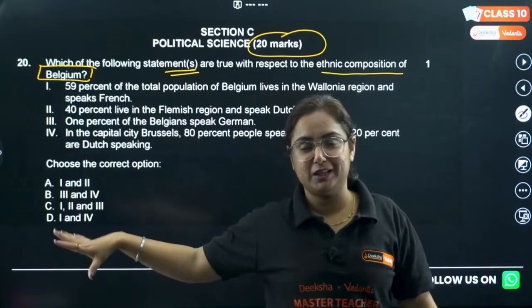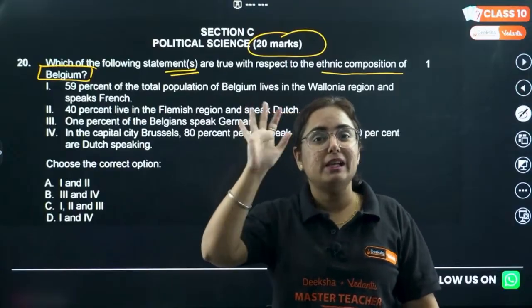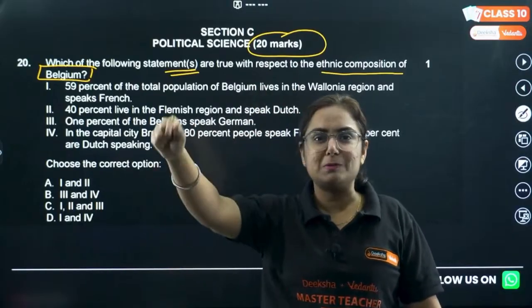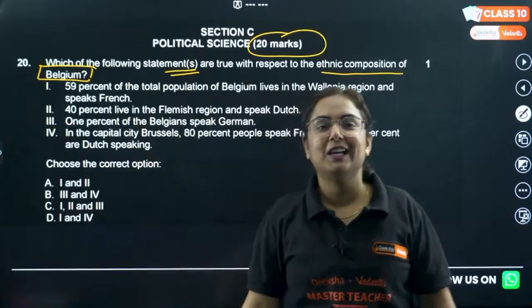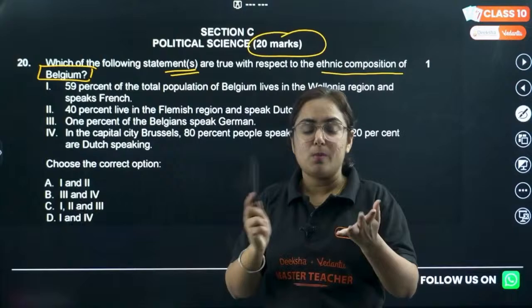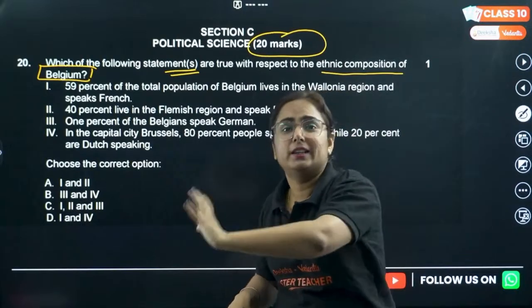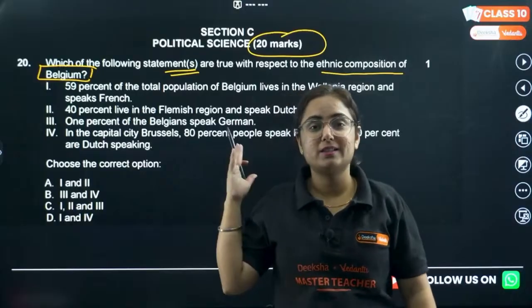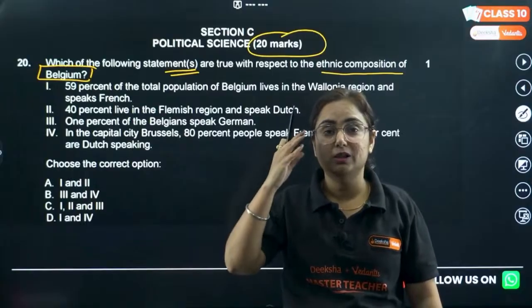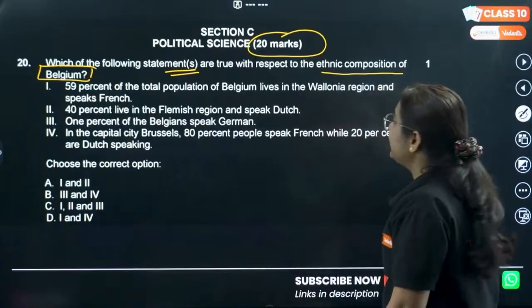And by the end of the year, what do you know? We teach it so many times that each and every line of NCERT is just mugged up in my mind. And I know that, oh, this line is on this page and this paragraph. So this is how you can also study it. I'm sure that you might have studied it in your PA1, PA2, then half yearly, and now you're studying it for pre-boards. Like this particular chapter, I don't think that you should lose any mark in this. Okay, coming back, true with respect to ethnic composition.